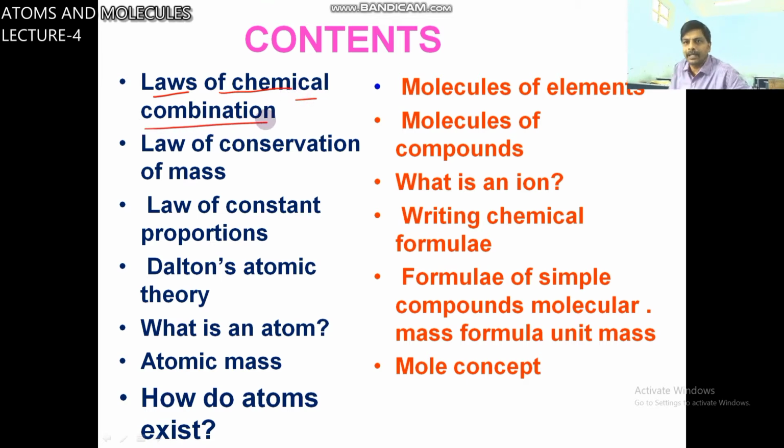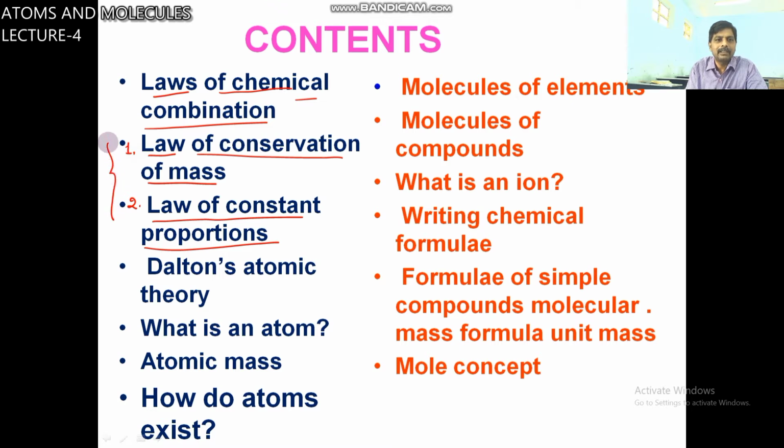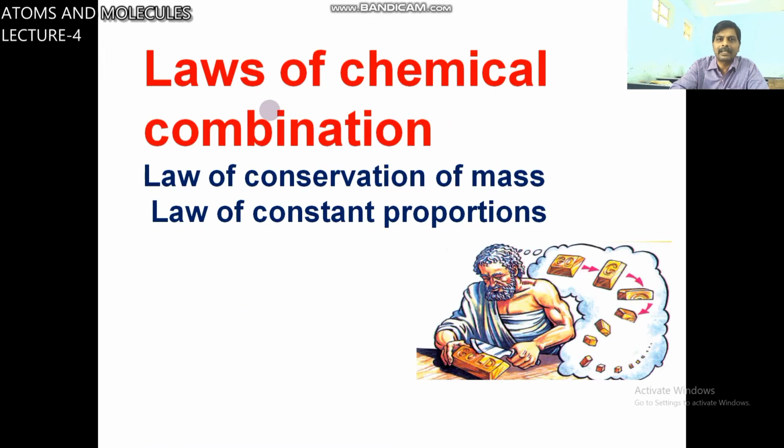There are 2 laws: first, the law of conservation of mass, and second, the law of constant proportion. In class 9th syllabus, 2 laws are there, and next Dalton's atomic theory.